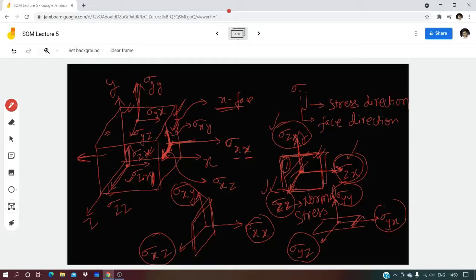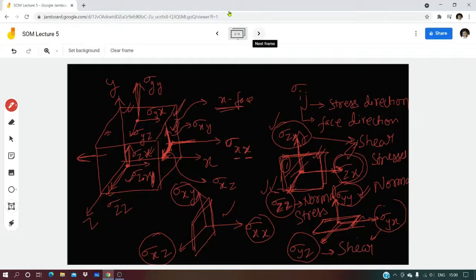So when a stress is parallel to a given surface, isn't it a shear stress? So these both are shear stresses. Similar is the case here also. Observe this top surface. To this top surface, this sigma yy is normal stress because it is perpendicular in direction. But these two are parallel to this horizontal plane itself. So they are shear stresses, right?